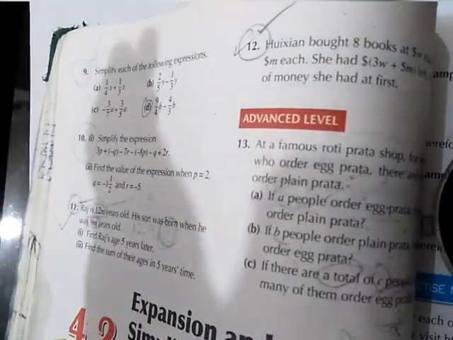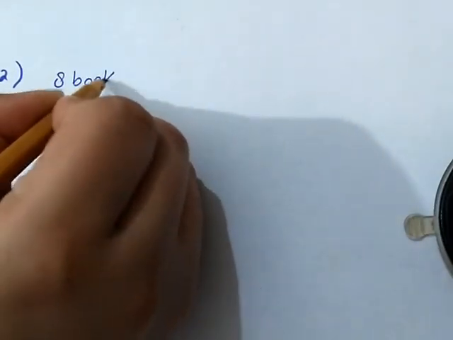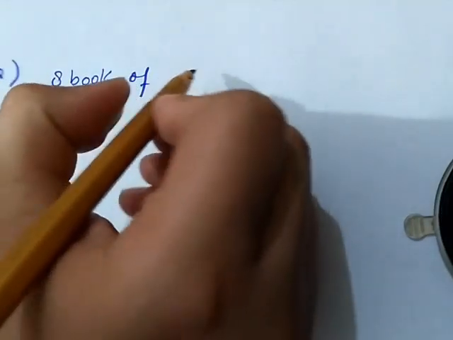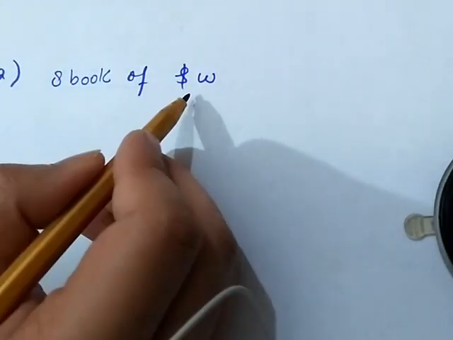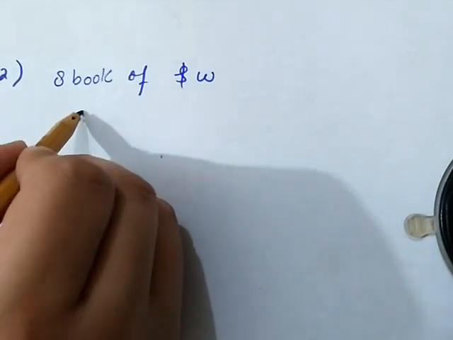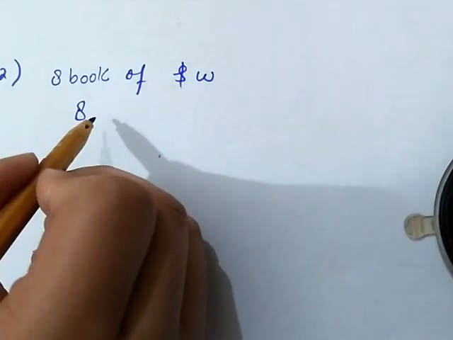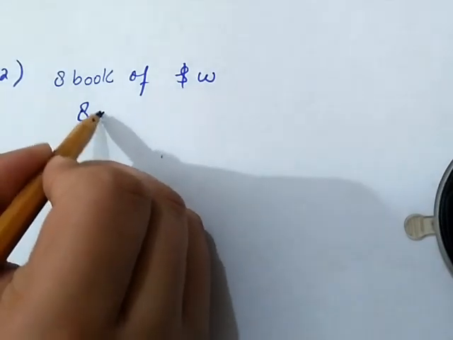Okay, she bought 8 books of $W each, so that means each book's price is W. Now she bought 8 books, so we multiply 8 with W, so 8 multiplied by $W.